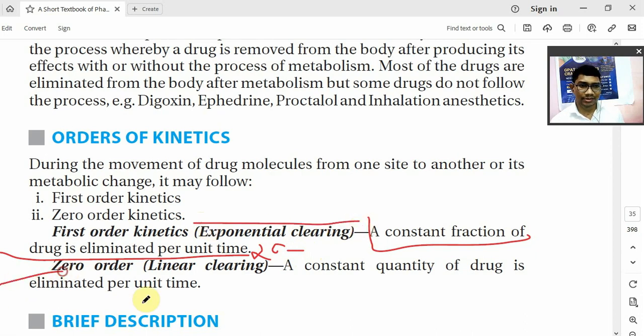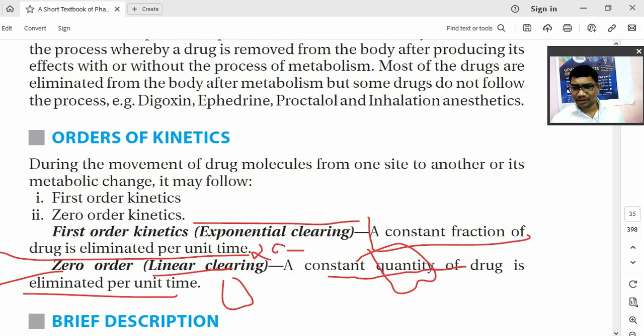और second होता है zero order kinetics. So it is known as linear kinetics or linear clearing. Constant amount of drug, constant quantity of drug will be eliminated per unit time. Now in this case, regardless or independent of the plasma drug concentration. फर्स्ट ऑर्डर में क्या है कि जो परसेंटेज रिमूव हो रहा है पर यूनिट टाइम ड्रग का, so that is dependent on the plasma drug concentration. और जीरो ऑर्डर में क्या है, a constant amount of drug is eliminated which is not dependent on the plasma drug concentration. मतलब प्लाज्मा में कितना ड्रग है कुछ लेन देन नहीं, that is zero order.